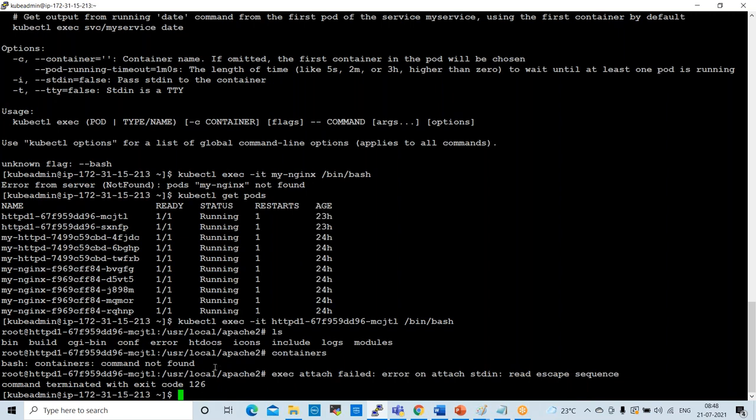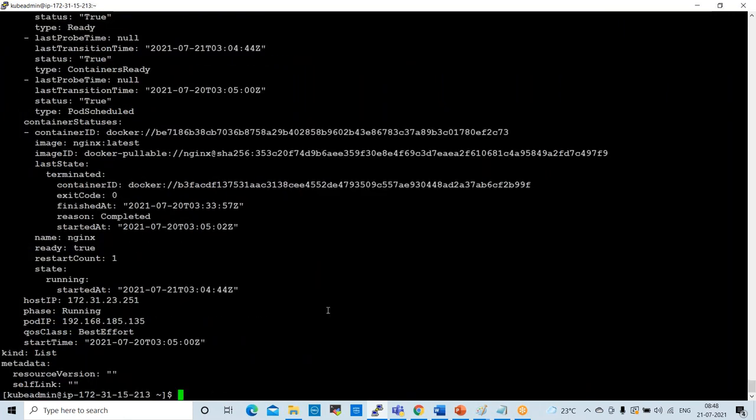Next one is to get all pod information. For example, if you want to get information for all the pods that are available, the command here is kubectl get pods -o yaml.